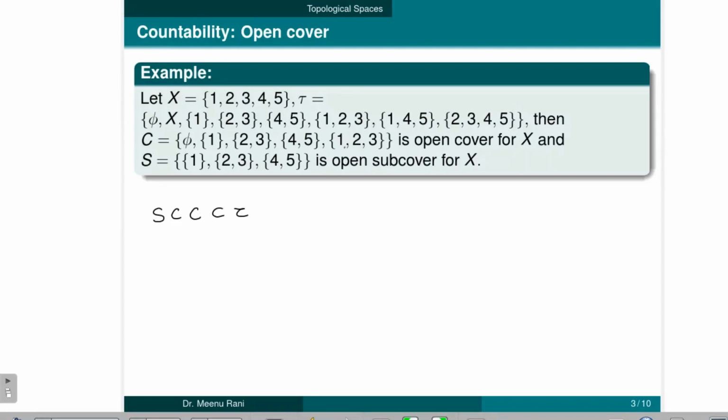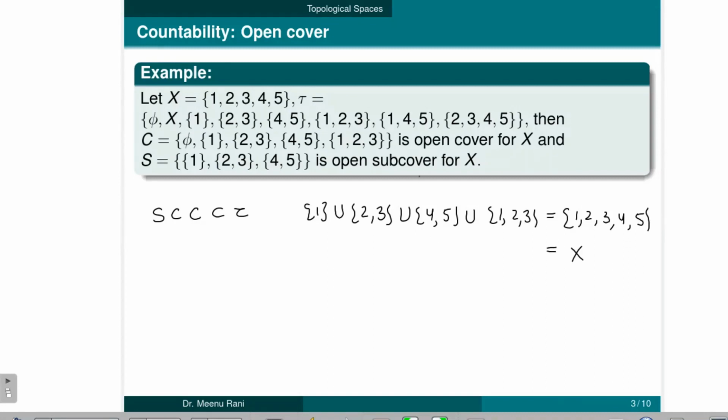So if we take the union of the members of C, let us take 1 union with 2, 3, then 4, 5, then 1, 2, 3, then this union is equal to 1, 2, 3, 4, 5, which is equal to the set X. So from the definition of the open cover, we can say that C is an open cover for X.